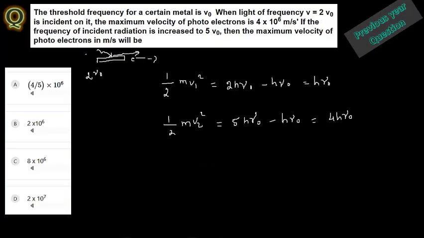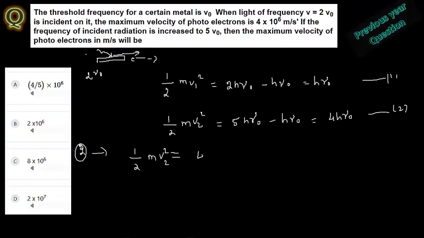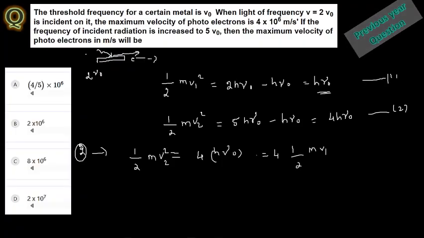See, from these two equations, this one I just mentioned as equation number 1, and this one as equation number 2. From equations 1 and 2, see here, 1 by 2 m v2 square is equal to, from the second equation I just take it here: 1 by 2 m v2 square is 4 h nu naught. Instead of h nu naught, what I'm going to do here is 4 h nu naught, already you know this value, that is 1 by 2 of m v1 square.